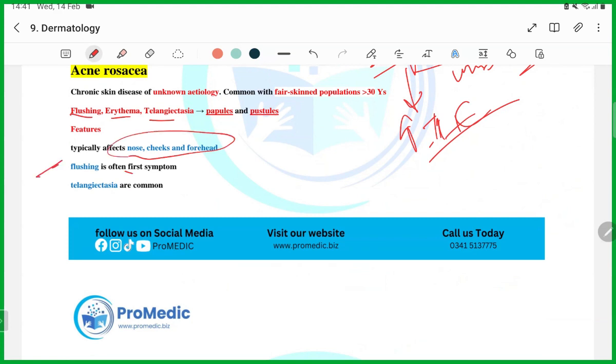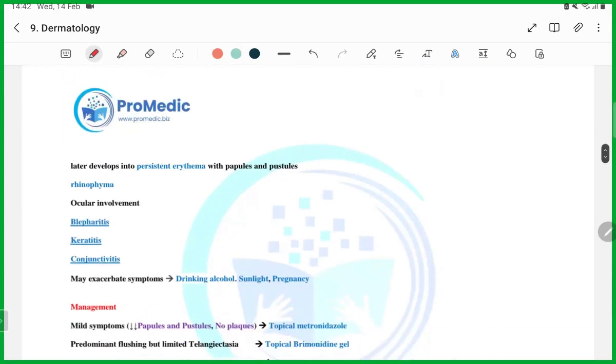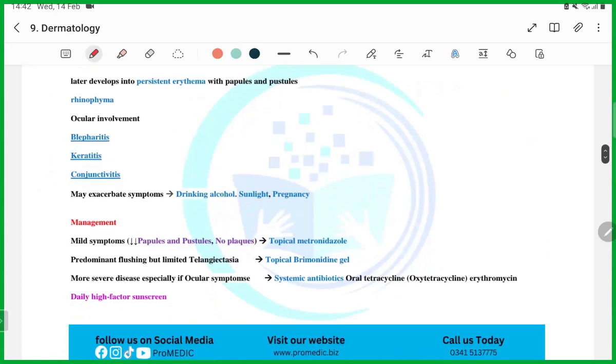Flushing is the first symptom. This is their favorite question: which of the following is the first symptom in acne rosacea, guys? Flushing. And which of the following is the most common? Telangiectasia. Then the complication of persistent erythema in acne rosacea is rhinophyma, guys. Rhinophyma. This is a complication.